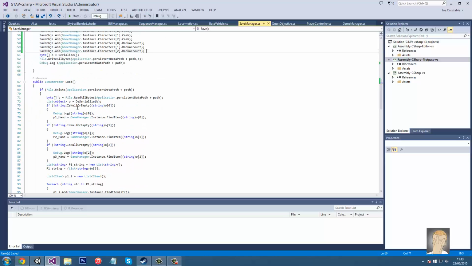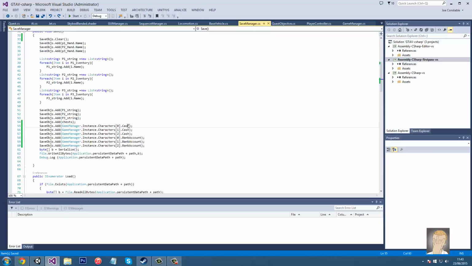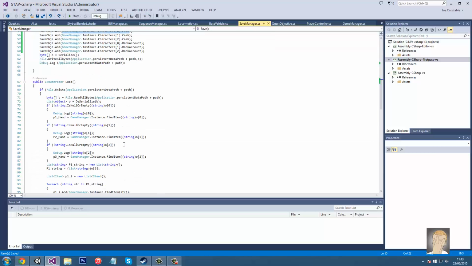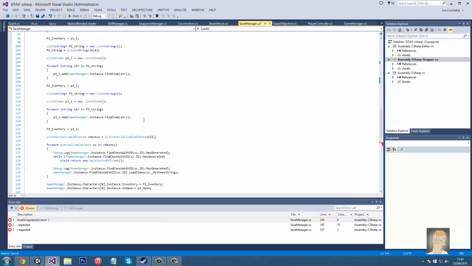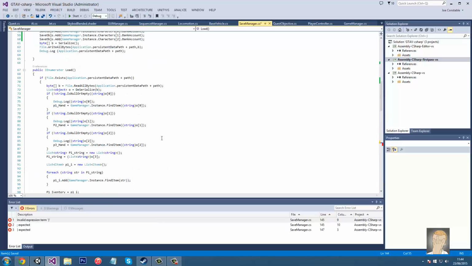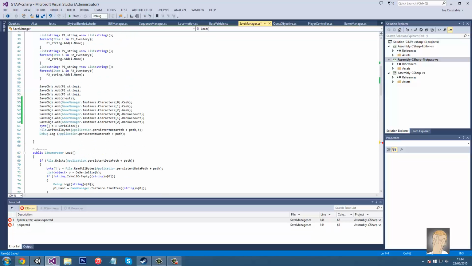Now we're going to load it. I'm just going to copy and paste it. We're going to go characters 0 .cash equals. No, what was it? So int O, I think we named it O, and then what was the index?